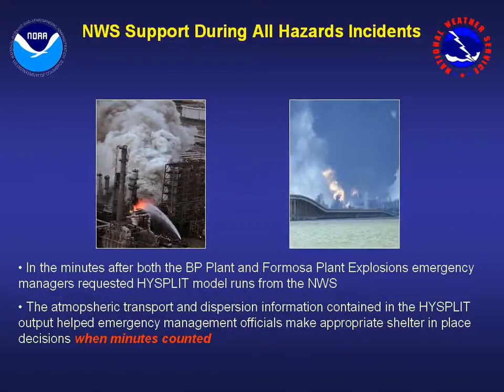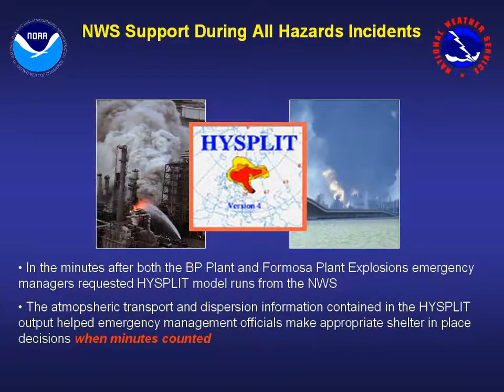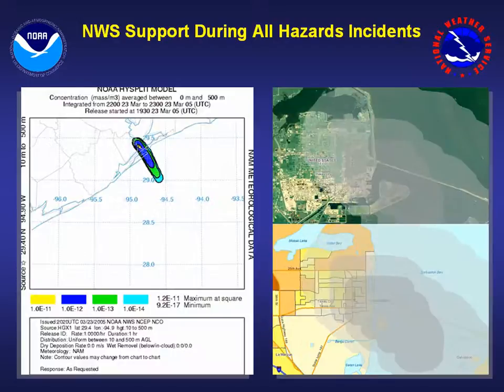Now, in both the BP refinery event and the Formosa event, HiSplit was run. And it was the transport and dispersion information contained within HiSplit that helped the emergency managers make those appropriate shelter-in-place decisions when minutes counted. Let's take a look at the actual HiSplit model data from these incidents.